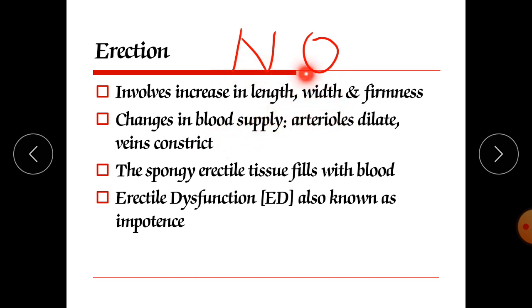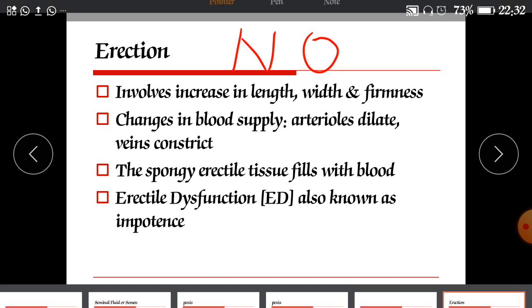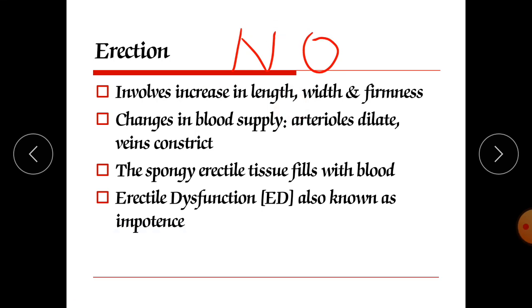When there is a lack of nitric oxide or a decreased level of nitric oxide, it results in impotency, and that's why some people take medicine to increase the level of nitric oxide temporarily, for example Viagra, sildenafil-containing tablets. So what are they doing? They are increasing nitric oxide, due to which a temporary erection will occur.